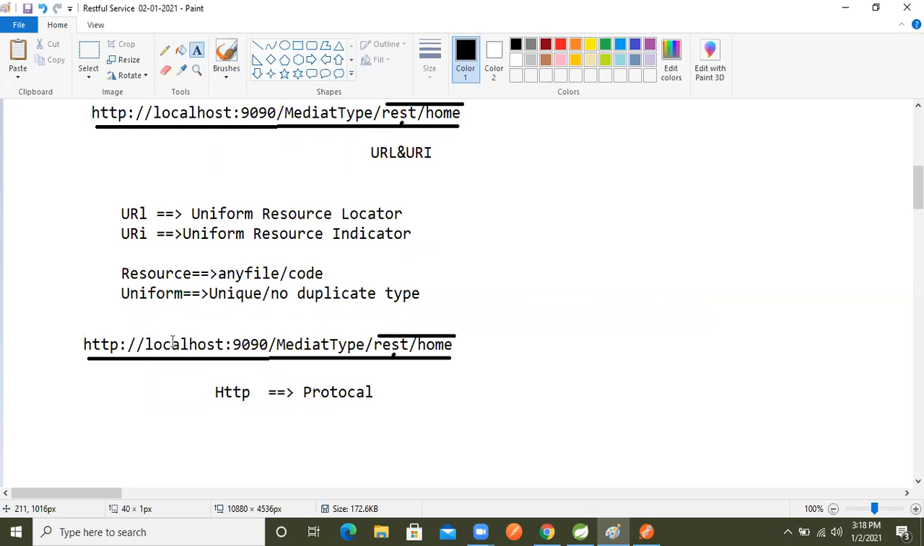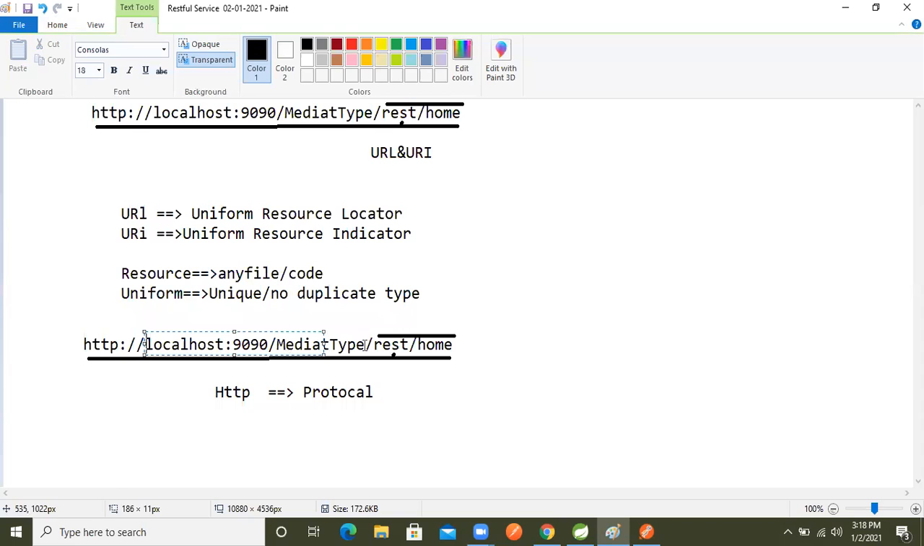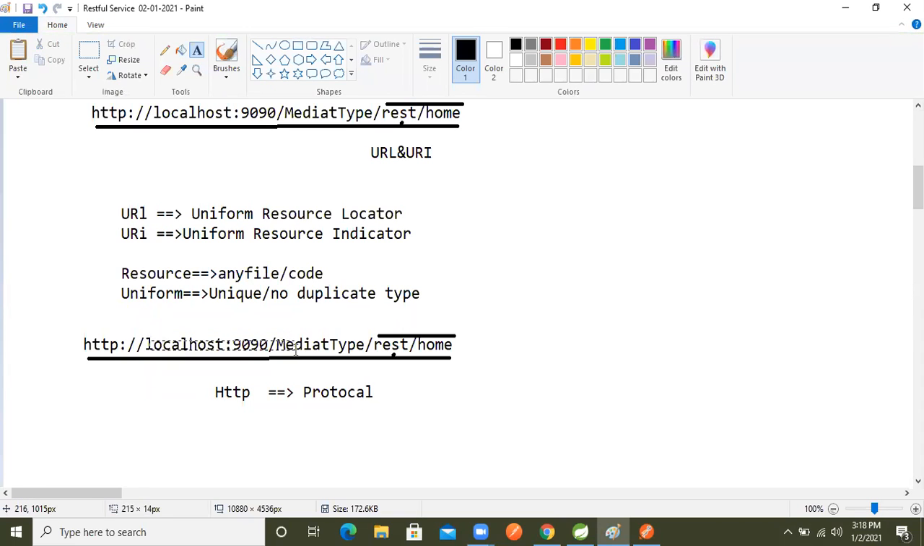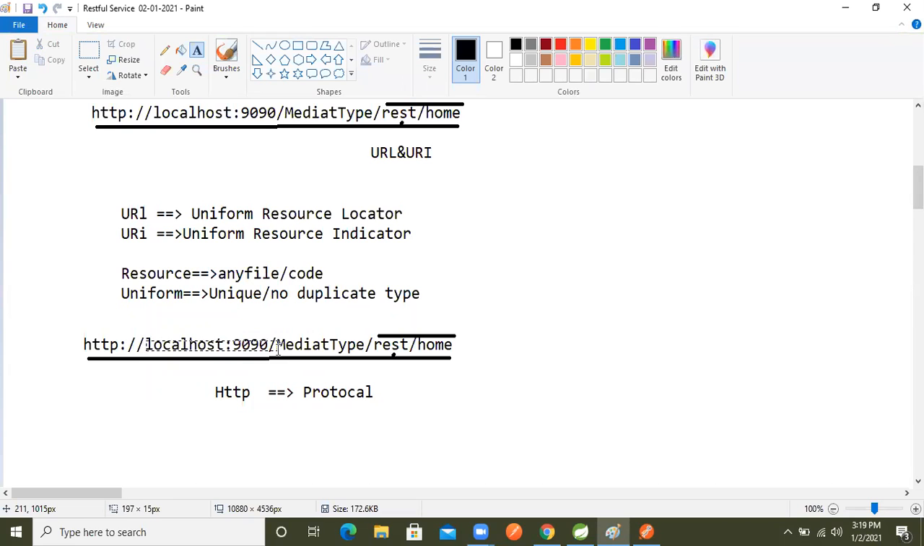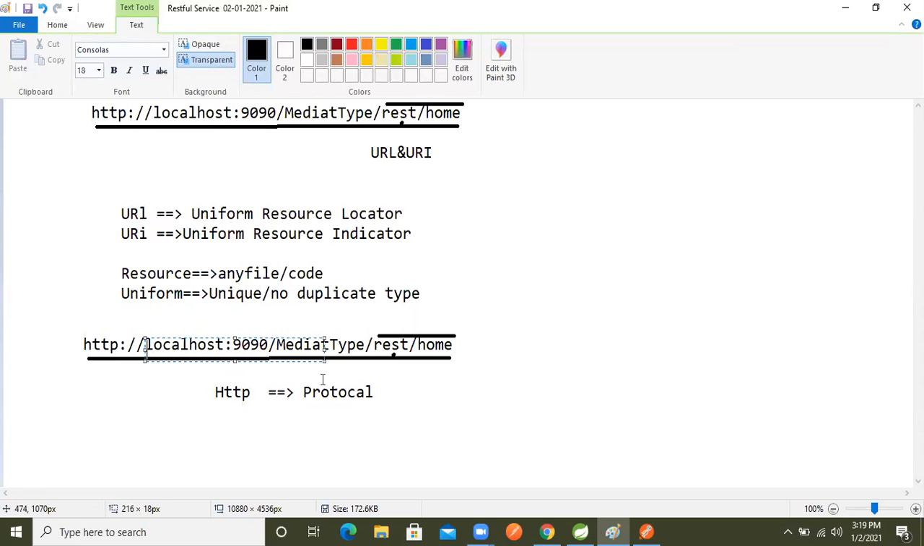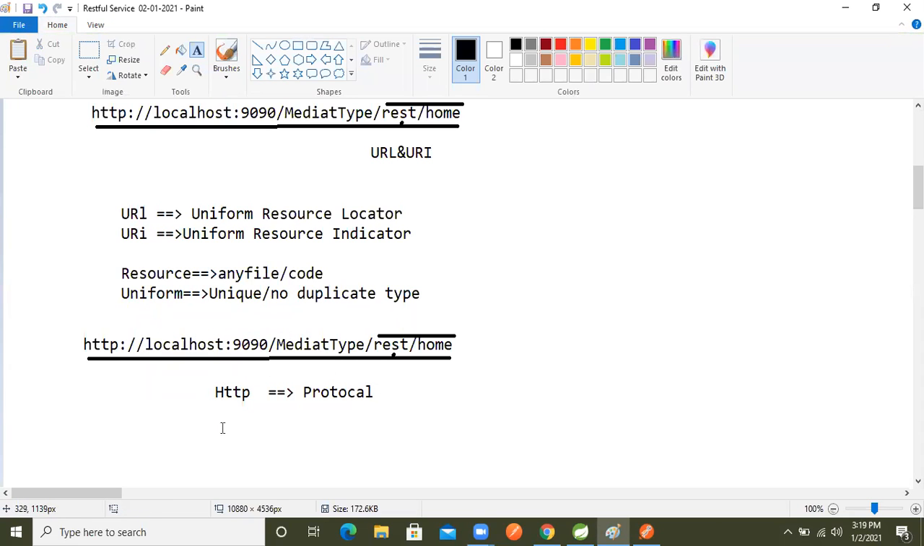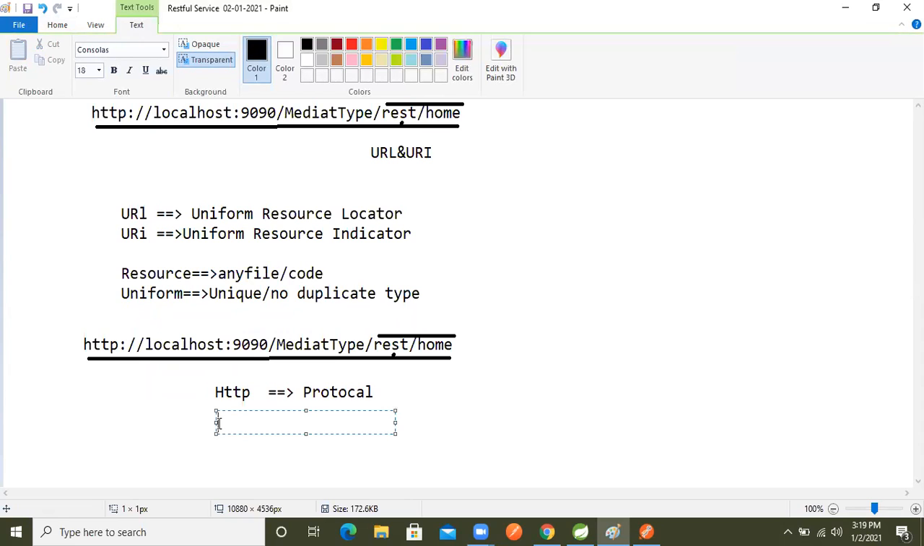This is the address. Based on this protocol, at this address somewhere on the server, whatever is running on our machine is working on some address. The port number address is there. Based on the address, like we have addresses.